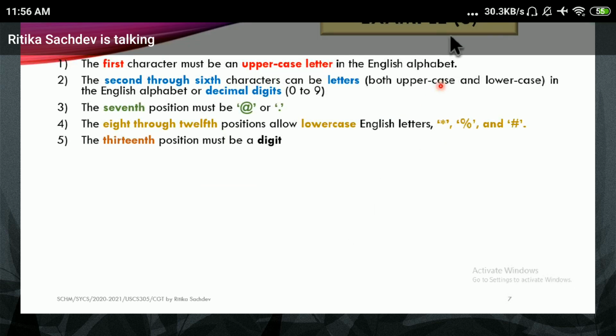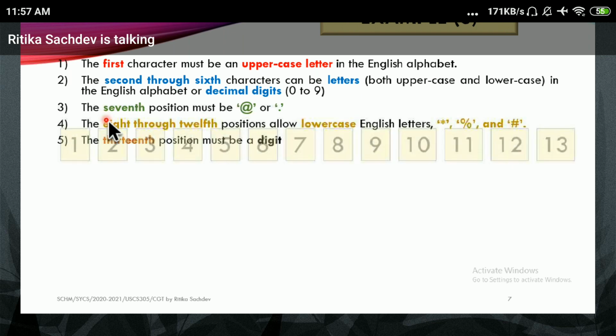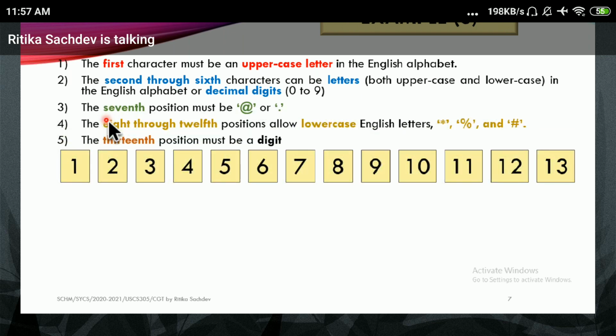Now let's proceed and check what it is. Be very careful. One mistake here and there in counting might give you a wrong answer, and the answer might be in lakhs and lakhs. So it says the first character must be an uppercase letter and so on. In total, I have 13 positions.